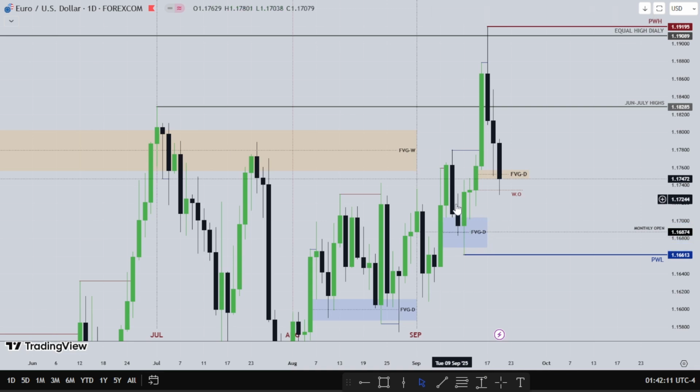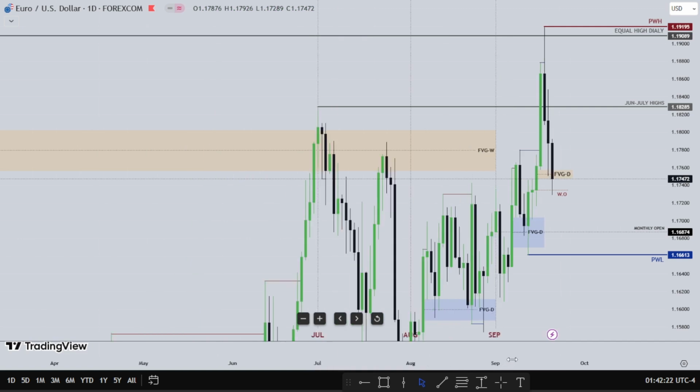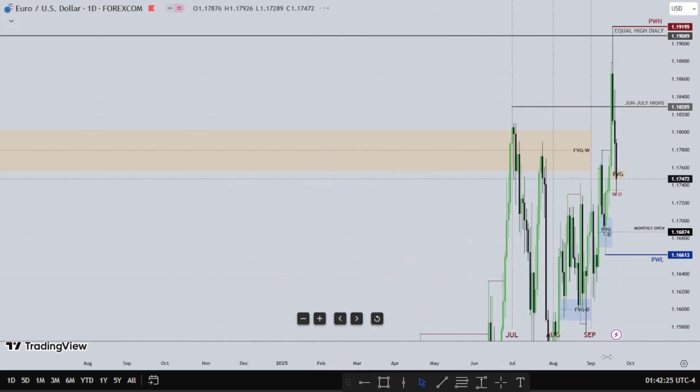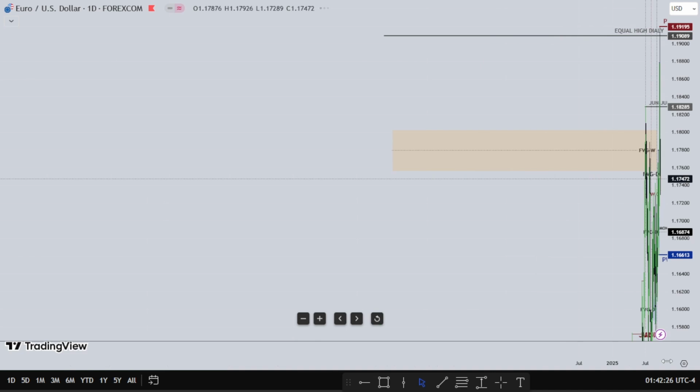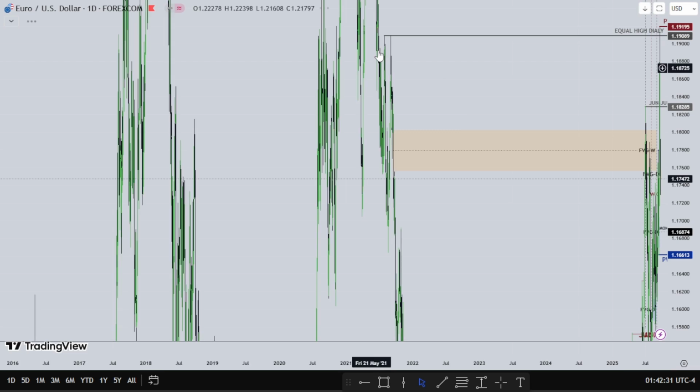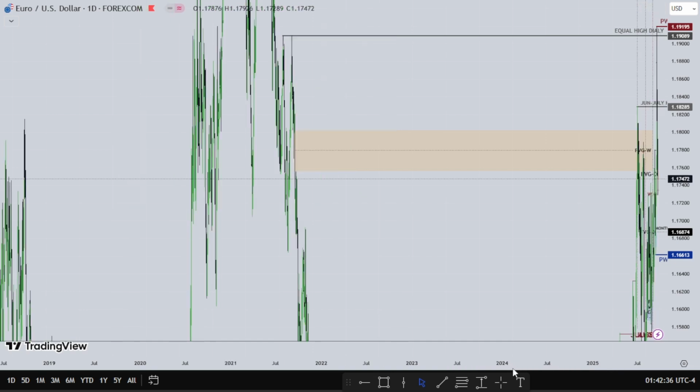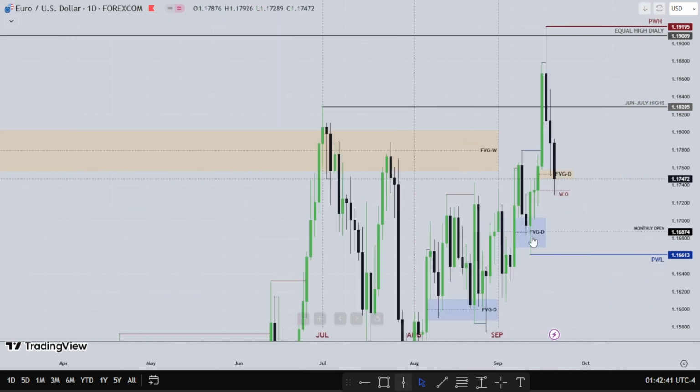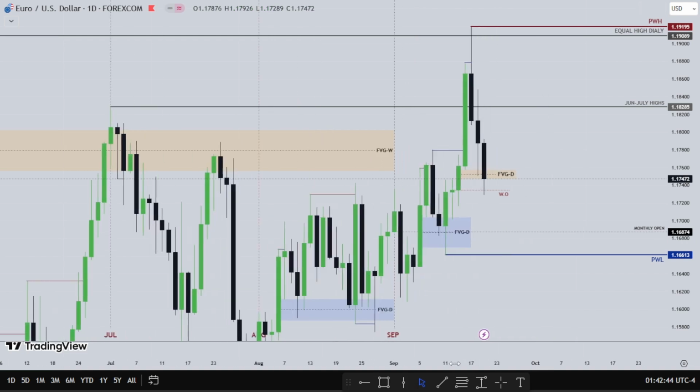We see Euro price higher after this fair value gap has been respected. See Euro go higher, taking out July highs and some other highs that are way back here. So we see these equal highs on the daily time frame taken out. Those highs were taken on this huge move for FOMC.